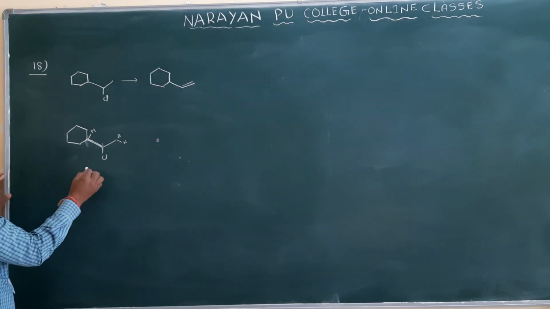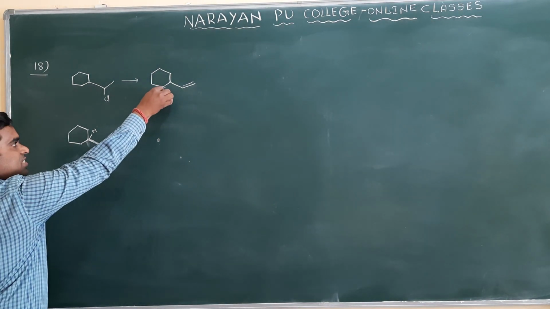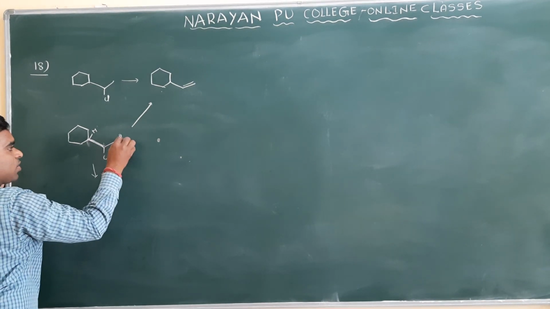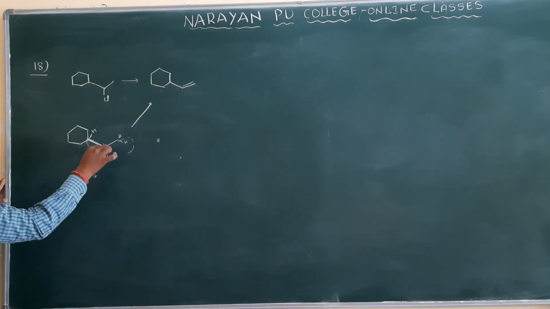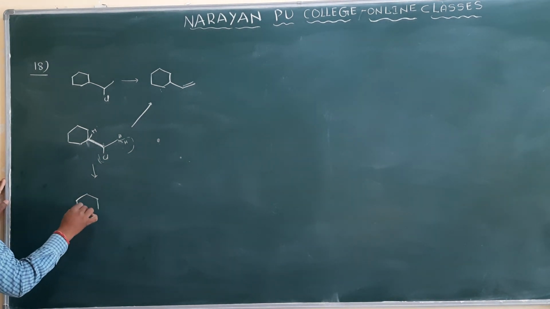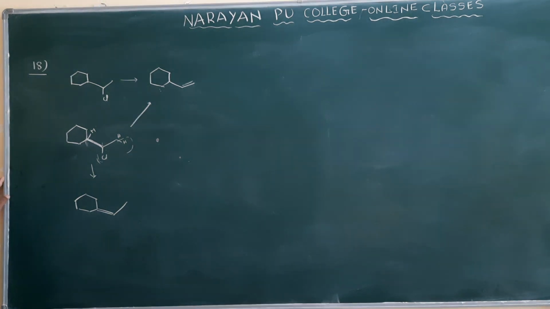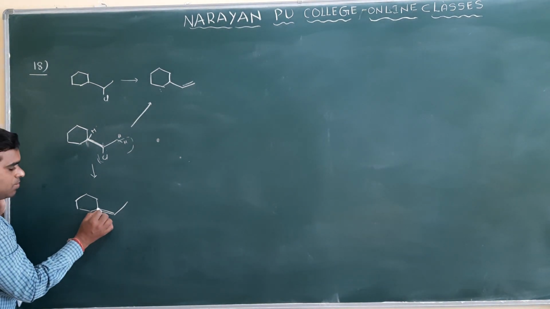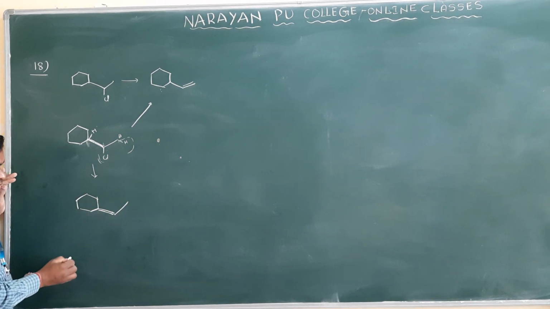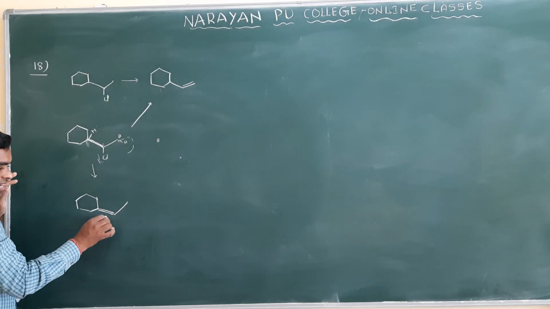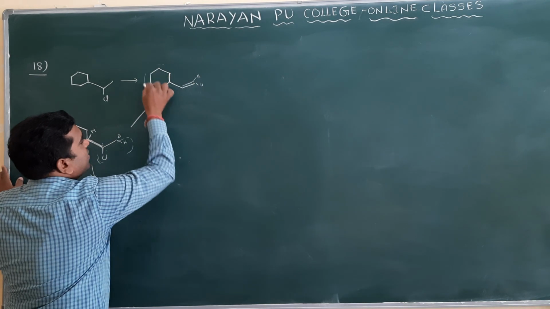Clear? And here there are two possibilities. If hydrogen is removed here along with chlorine, you will get this compound. If you remove this other hydrogen and chlorine, what compound will you get? You will get a double bond here, and this is the compound. This is the more substituted alkene: here one methyl group, here one group, and here one group. How many substituents are there in total? Three substituents. But if you take this one, there are only hydrogens, so this is the only substituent here.